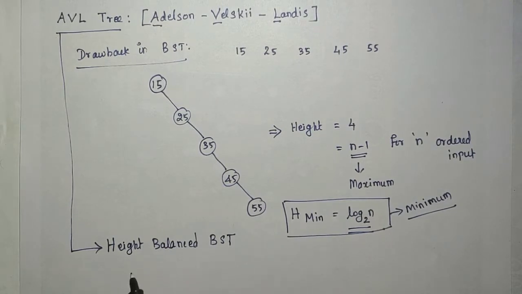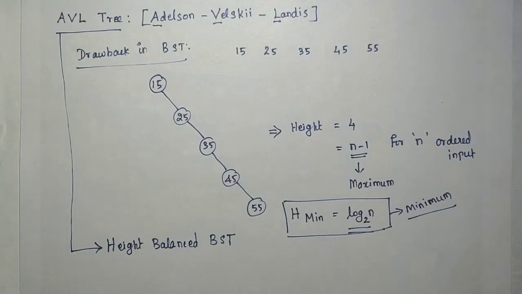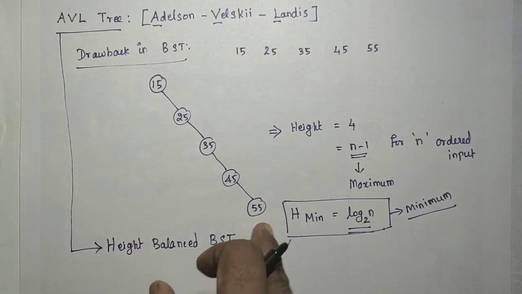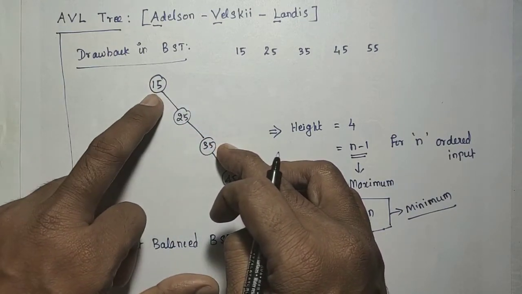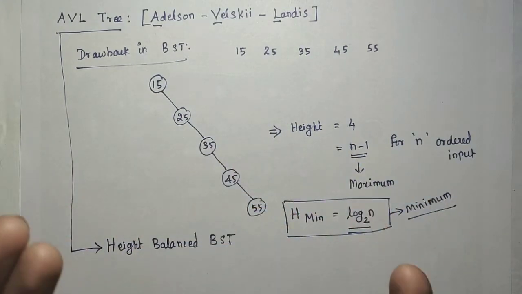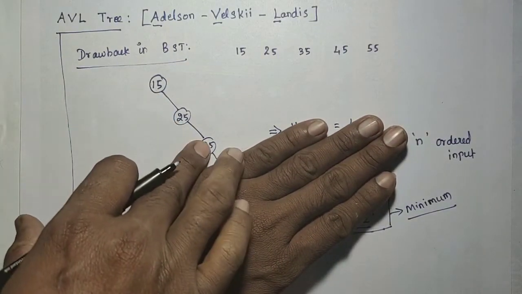Somebody will say self-balancing binary search tree. Self-balancing means whenever we insert new data, the height will be adjusted automatically. The insertion algorithm is modified like that. Here it is simply inserting on the right side. So when we try to insert the 35, the height will be adjusted automatically. For three elements, the height will be only log 3, which is 1 or 2. When we insert the 3, the height is now equal to 2.